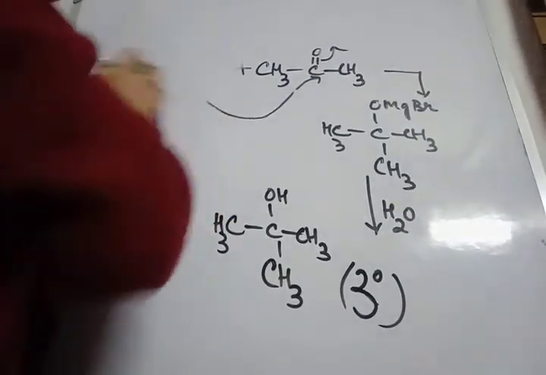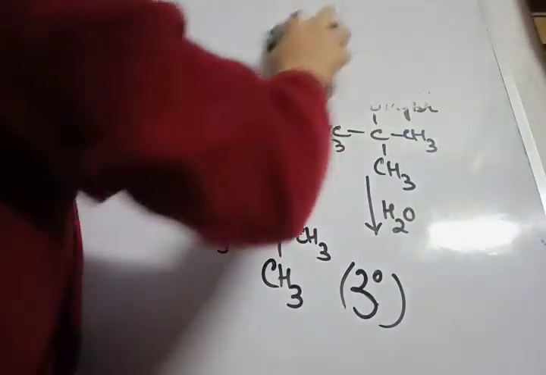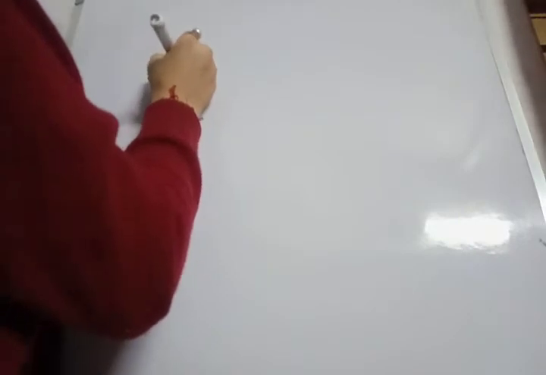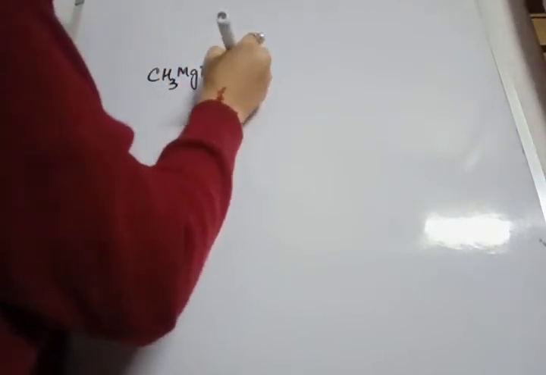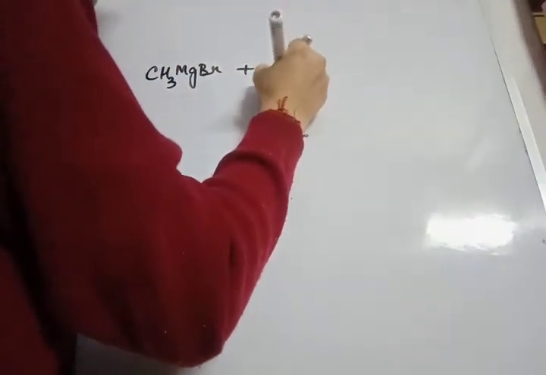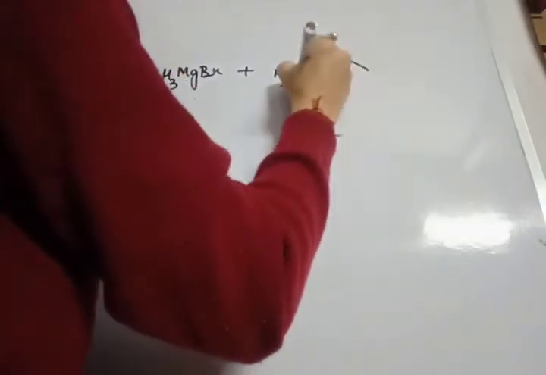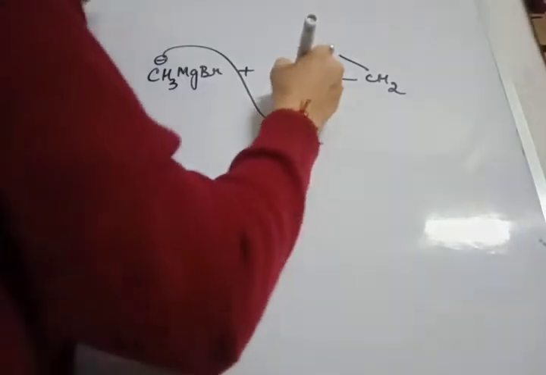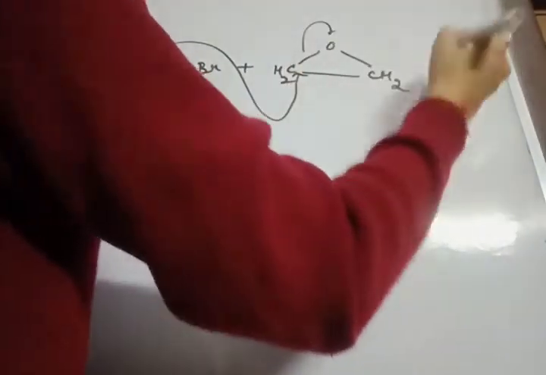Next, when methyl magnesium bromide or any other Grignard reagent reacts with ethylene oxide, in that case also we get 1 degree alcohol, right? If I take CH3MgBr and ethylene oxide, means this one, here we are attacking any one carbon because both are equivalent.